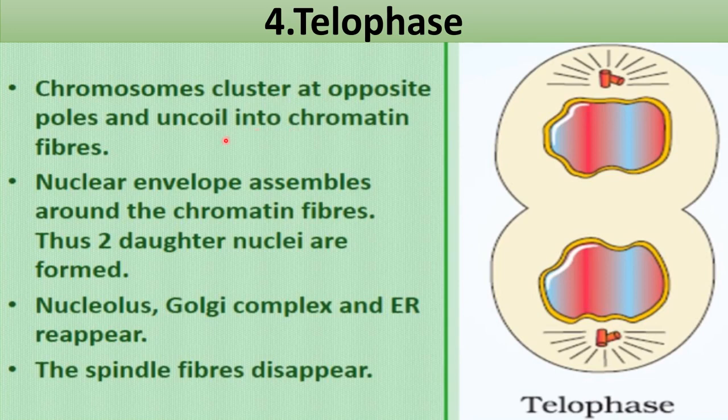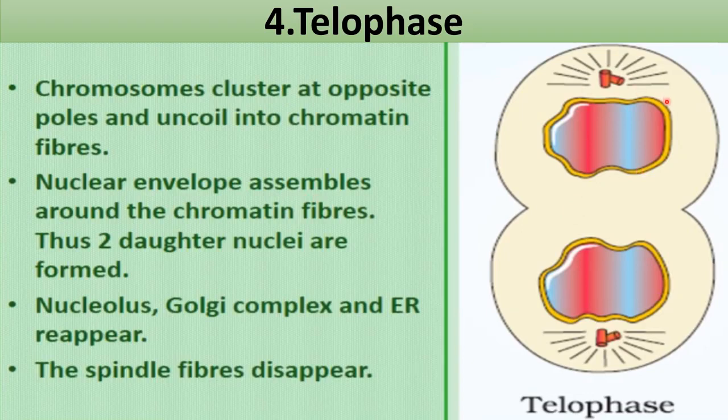Due to decondensation of the chromosomes, next, the nuclear envelope assembles around the chromatin fibers. You know, in prophase the nuclear envelope disintegrated. But here this nuclear envelope assembles again. Okay, it will form again.